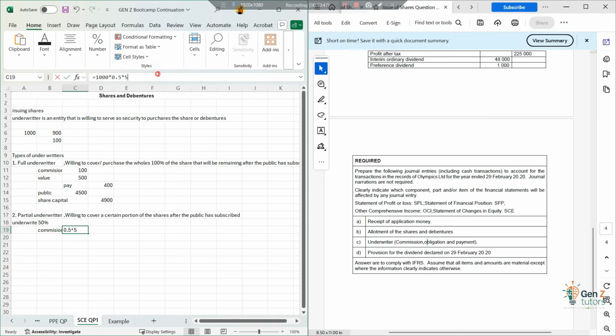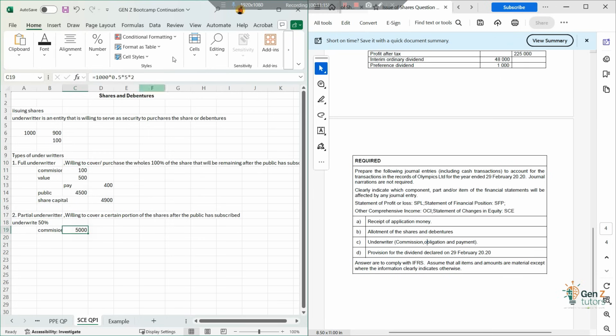Oh, sorry, almost forgot one other thing. They're underwriting only 50% of those 1,000 shares, and each share is 5 rand, right? So that will be the situation. And then the commission is how much? 2%. That's the only thing that was missing. Did we use 2% for the commission?